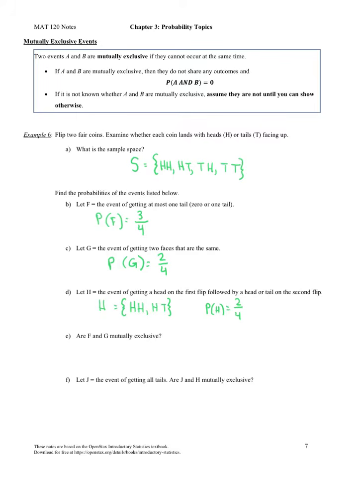Notice that F has a head in it, and G has a head in it as well. So that means these are not mutually exclusive. They can occur at the same time. And we can show this mathematically: the probability of F and G is not equal to 0.